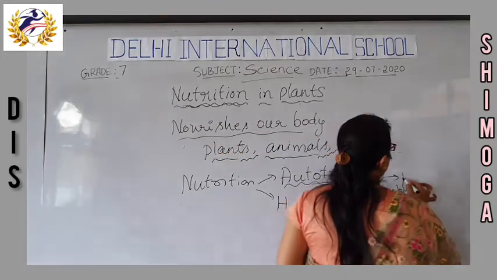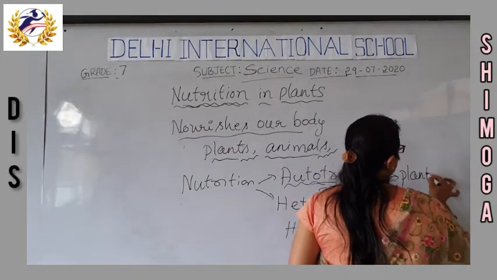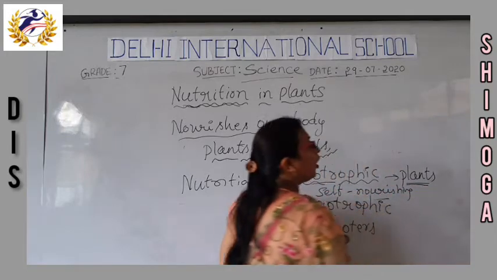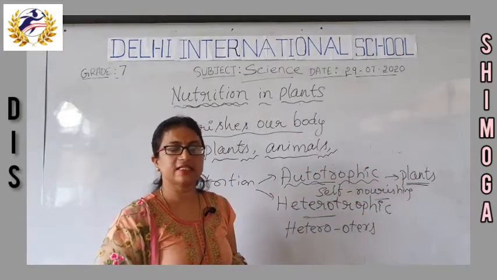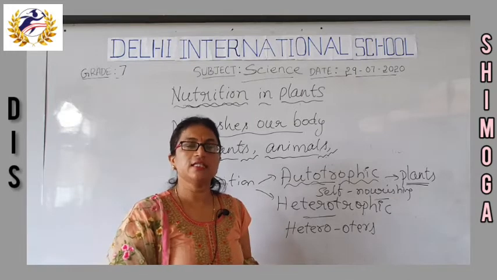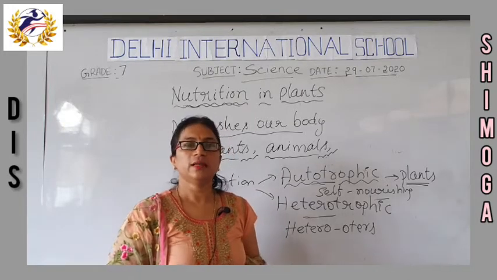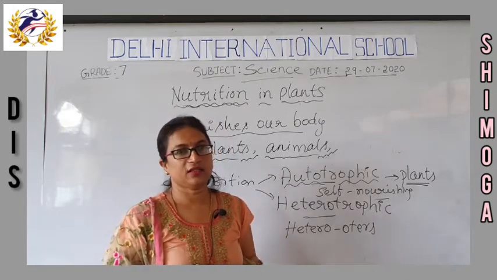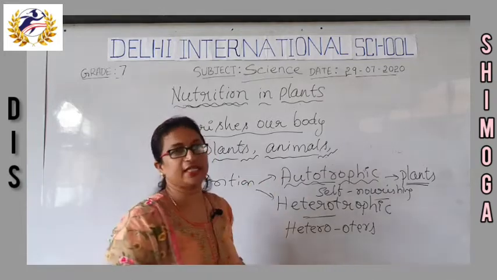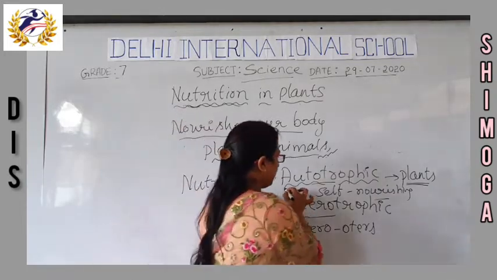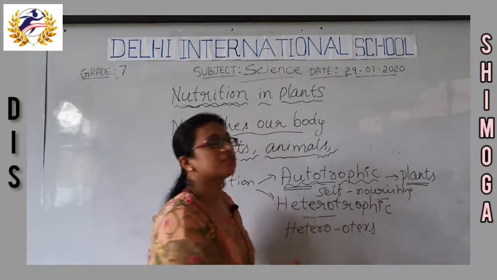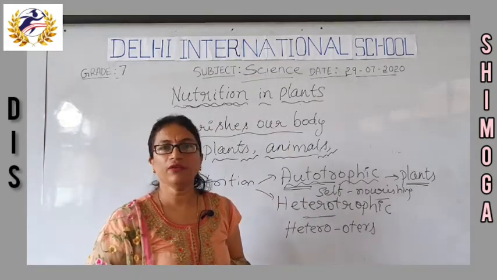Yes, plants undergo autotrophic nutrition, that means they prepare their own food by using simple materials. We will study in detail how they prepare food and which simple materials they use.